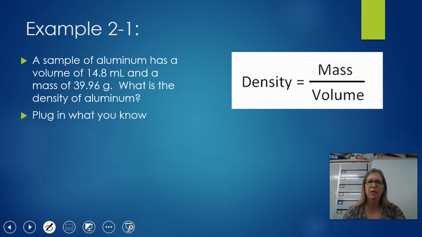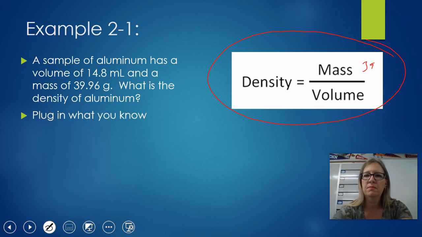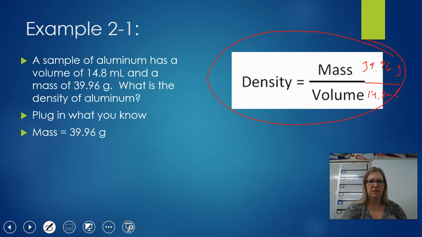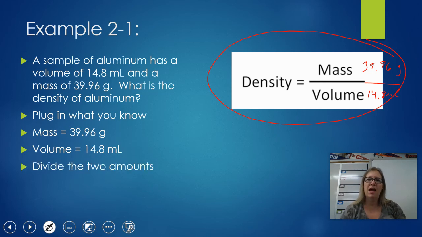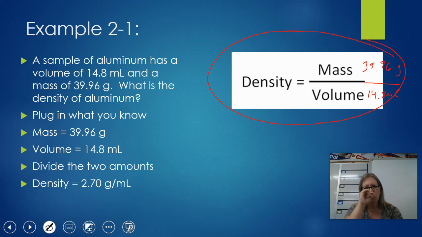Okay, so you're going to plug in what you know. This is the formula. This is always the formula, okay? I know the mass is 39.96 grams, and I know the volume is 14.8 milliliters because it told me that, okay? So I'm plugging those in. Again, there's the mass, there's the volume. I'm going to divide those two amounts, okay? Mass is divided by volume, so 39.96 grams divided by 14.8 milliliters gives me 2.70 grams per milliliter.